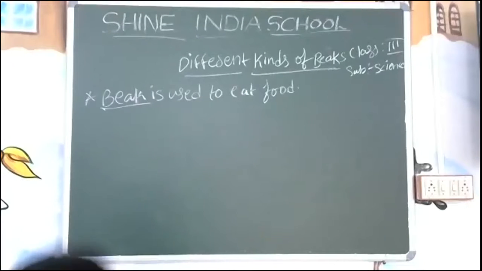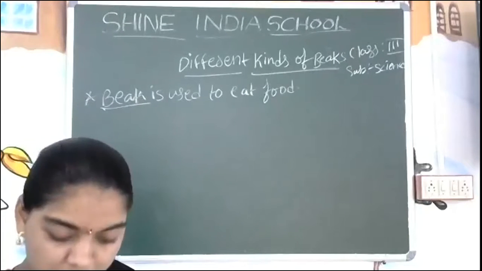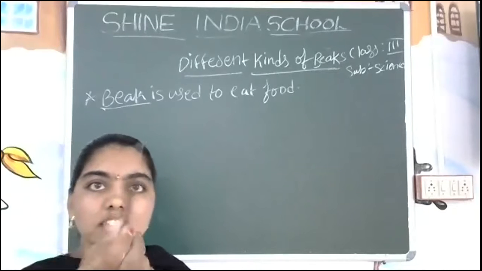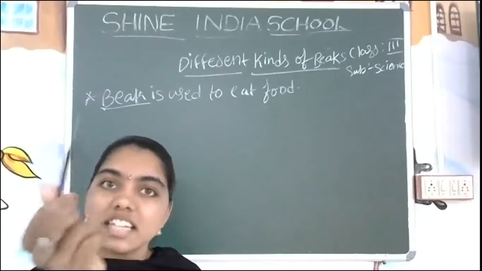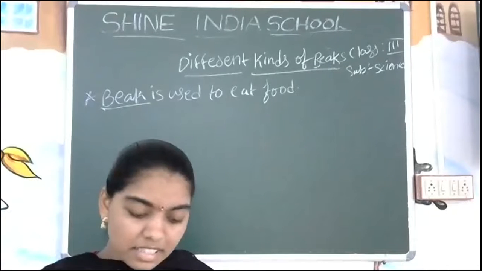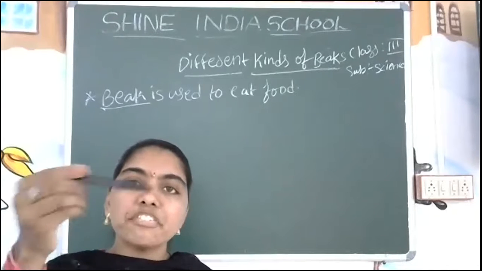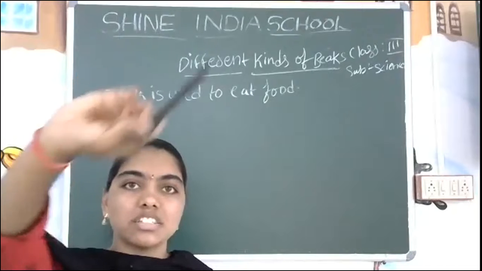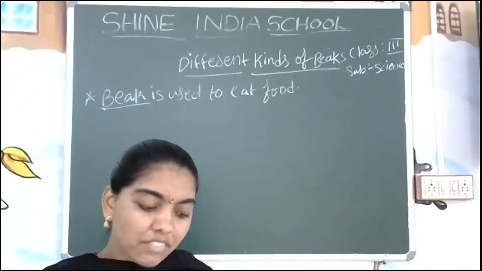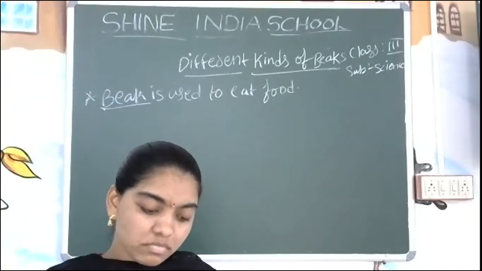See here. Now this is the needle. You can see it clearly. Some of the beaks have the needle shape. And some beaks are flat. You can see the flat structure. Are you getting my point? And some have curved beaks.